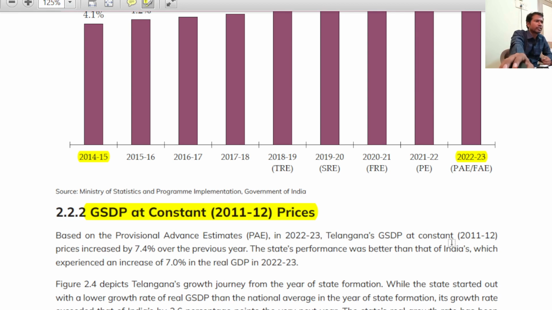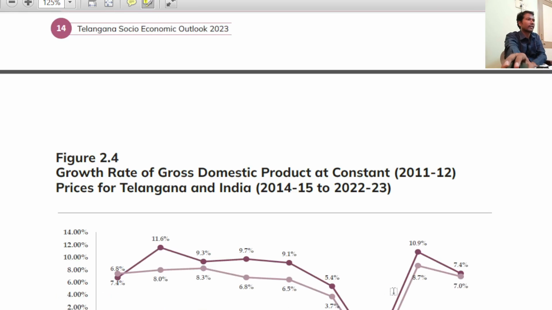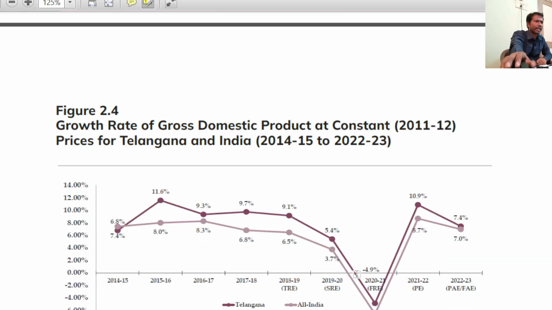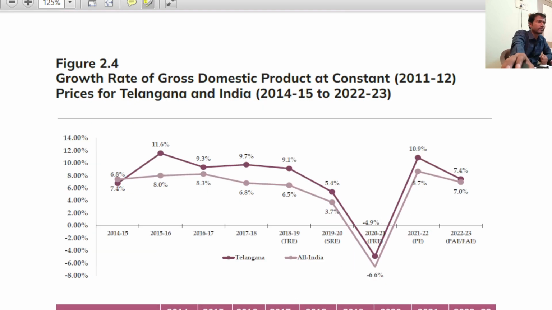Once again, the same question. First, anyway, let us take first. Directly go to the diagram. Now you will understand why I have discussed the graph. Telangana GSDP at constant prices.